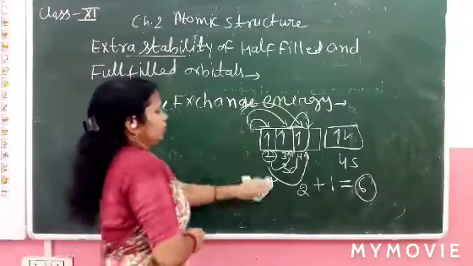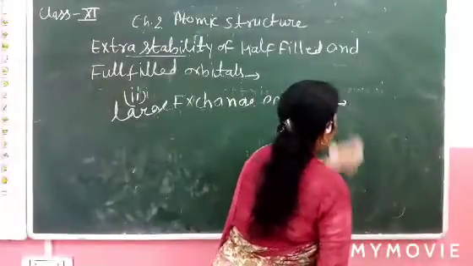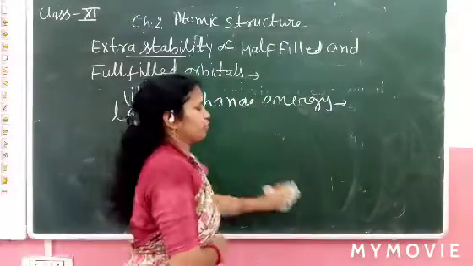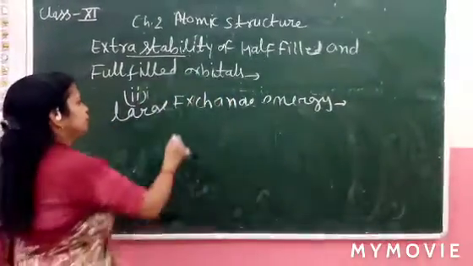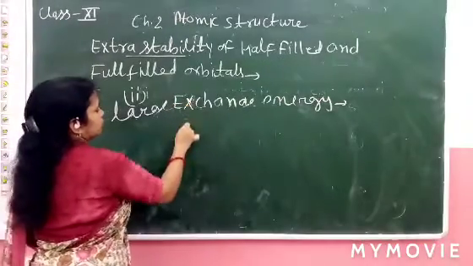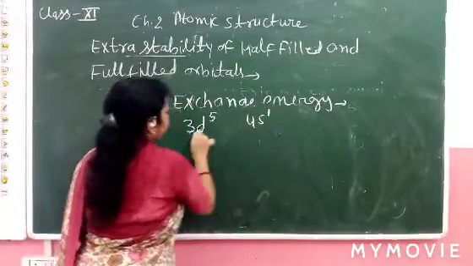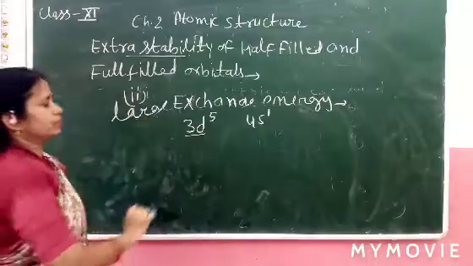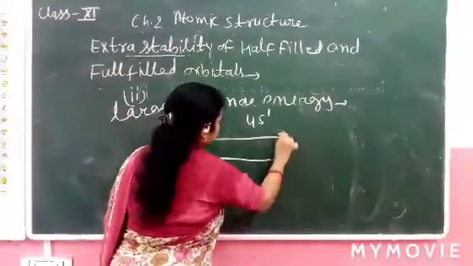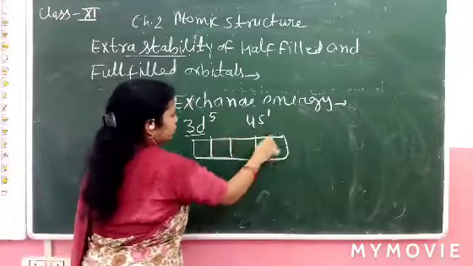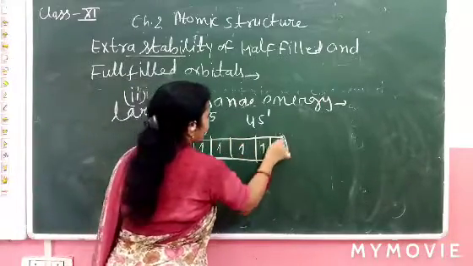Now let's explain the 3d5 condition. Why is the 3d5 condition more stable than 3d4? We have 6 ways in 3d4. Now we talk about 3d5 4s1. How do we show the stability? We number the electrons here: 1, 2, 3, 4, and 5.